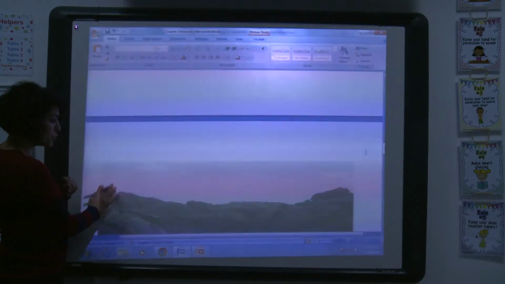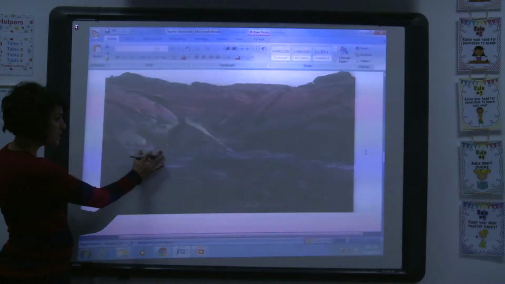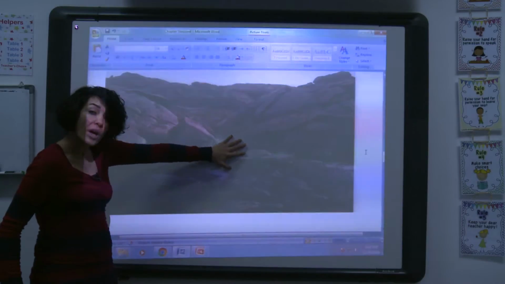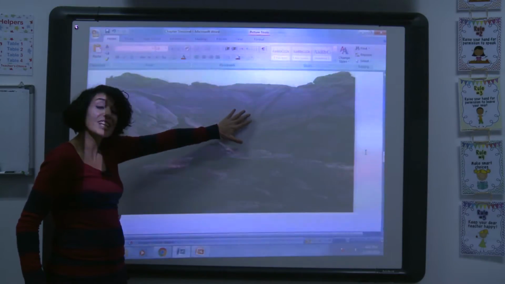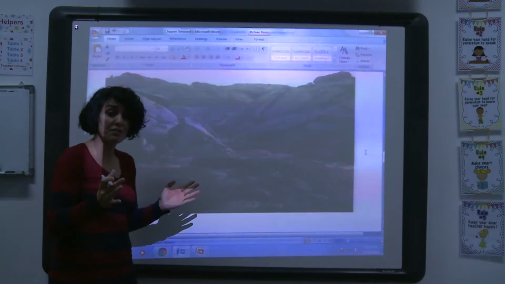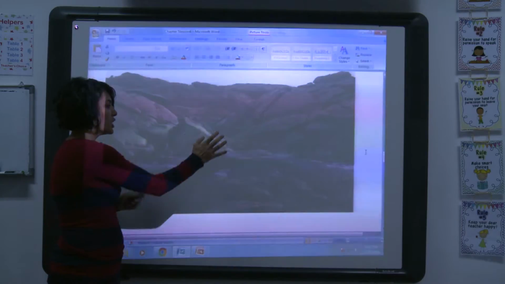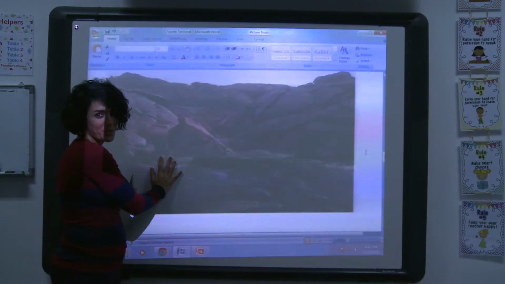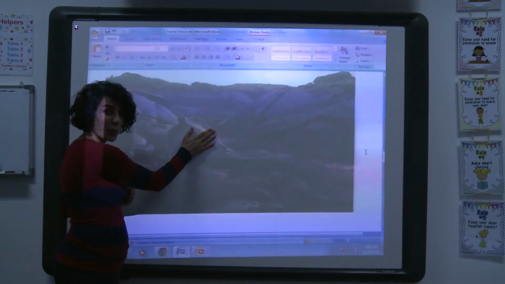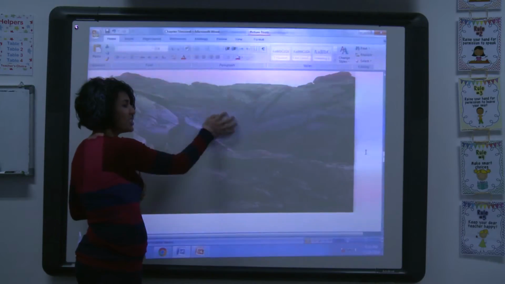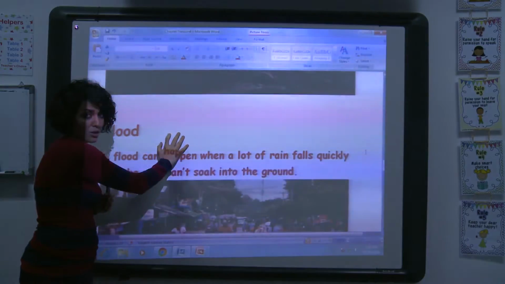Let's move to these rocks. You see, when the hot liquid that comes out of the volcano cools down, it changes into rocks. So this is the hot liquid that cooled down and changed into rocks.